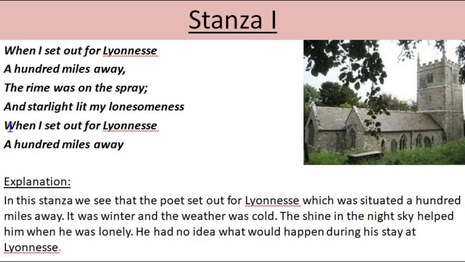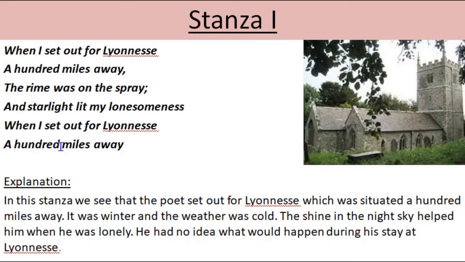And the next line, and starlight lit my lonesomeness. So he was telling us it was a dark night and nobody was accompanying him. So who is giving company to the author, to the composer of this poem? The company has been given by the starlight, the dim light produced by the stars who are accompanying Thomas Hardy. So here he is saying that my loneliness is overcome by the dim starlight, because nobody was with me, neither my friend nor any companion. So only the starlights are there.